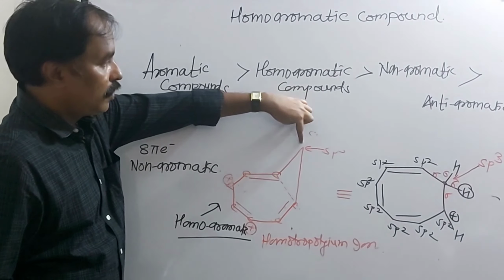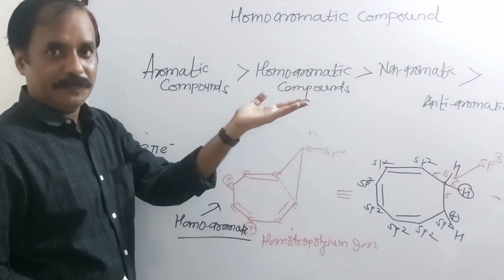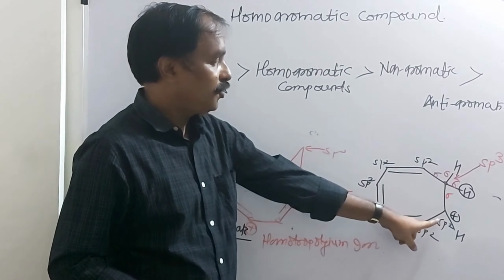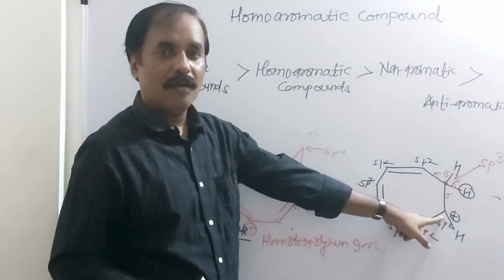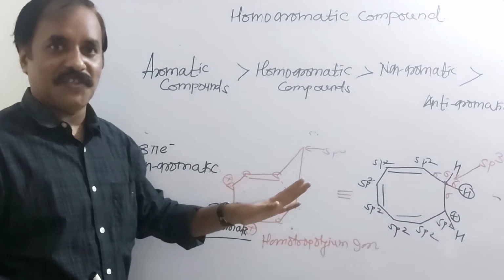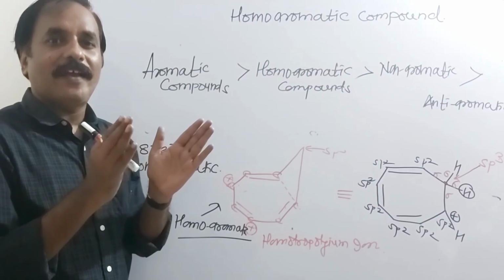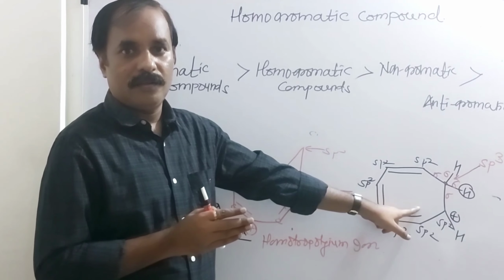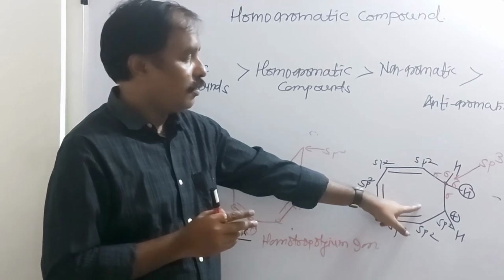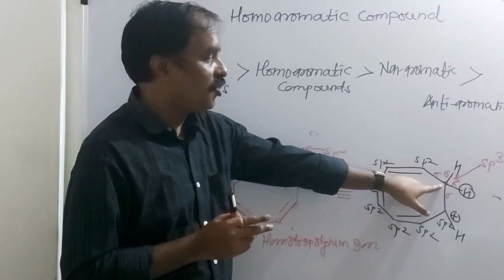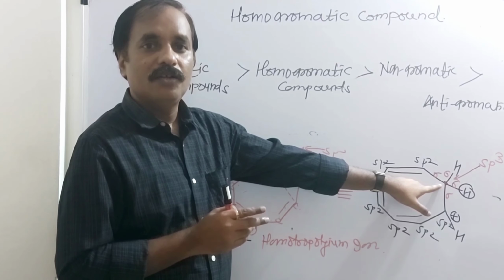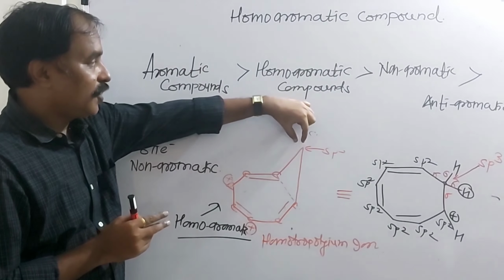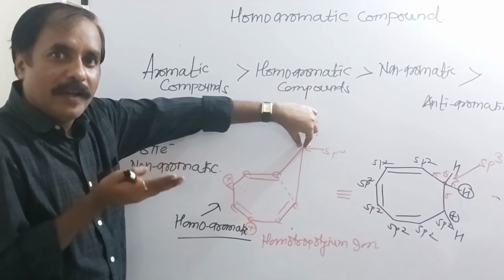See here, this carbon is above the plane, isn't it? This is an sp3 hybridized carbon atom. This is sp2. This is carbocation. After reaction with sulfuric acid, the reaction of cyclooctatetraene with sulfuric acid produces this ion, isn't it? This carbocation. And in this carbocation, this carbon is sp3 hybridized. So this carbon goes out of the plane. So here, this sp3 hybridized carbon is above the plane.